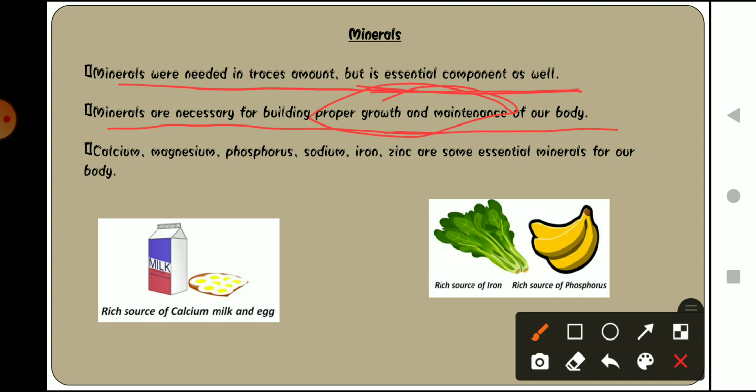It helps our body in achieving that growth and the maintenance that our body requires. Calcium, magnesium, phosphorus, sodium, iron, zinc are some essential minerals that our body requires.